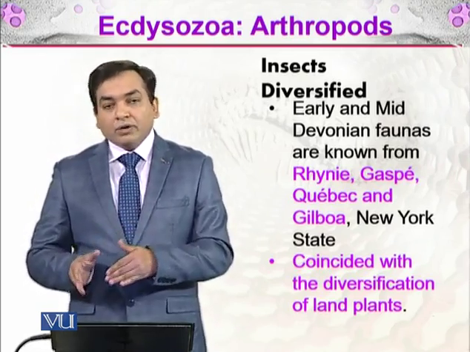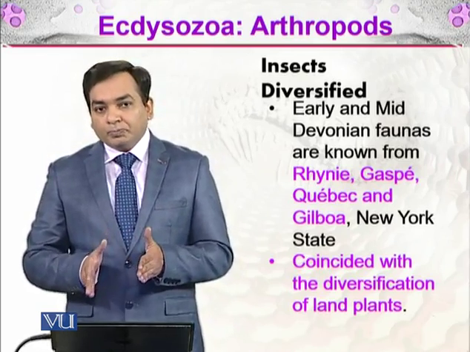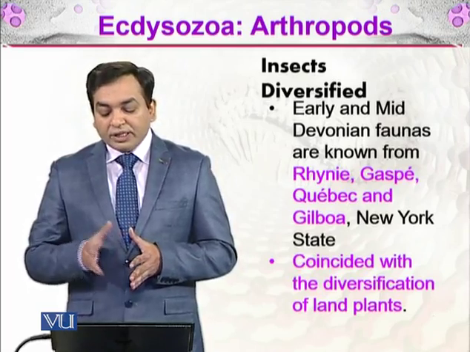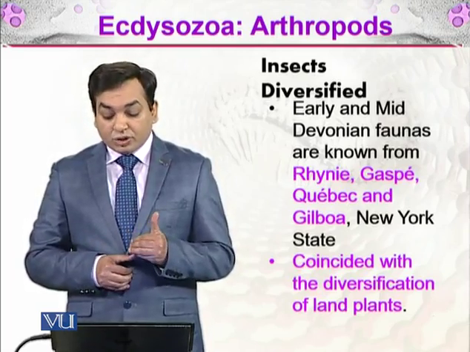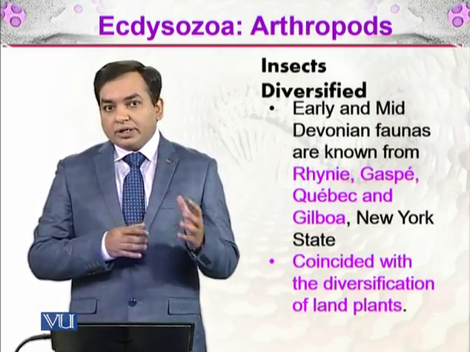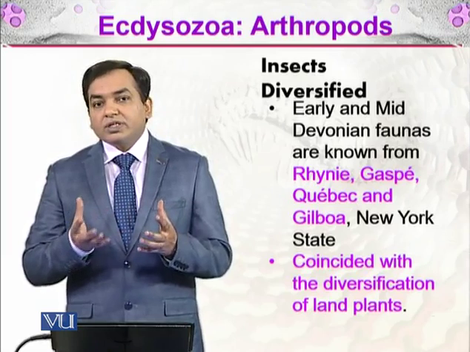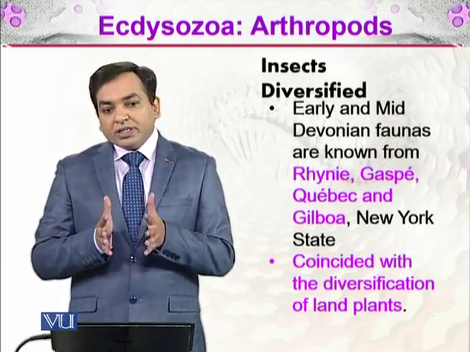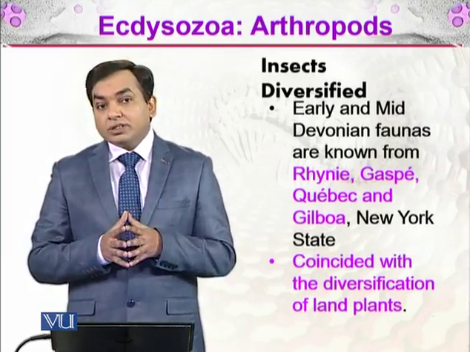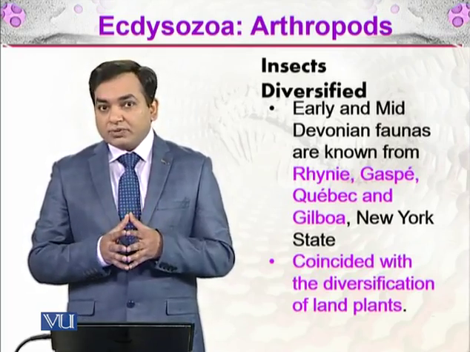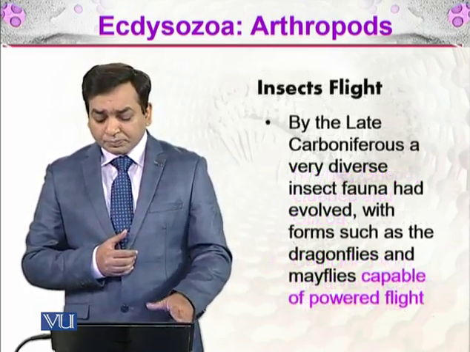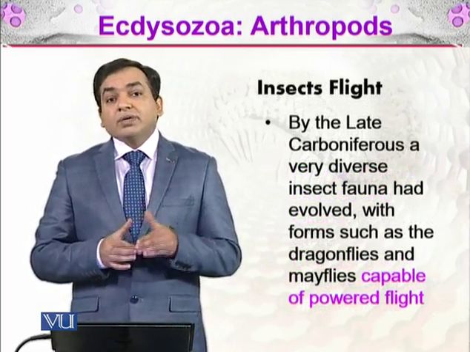These are from the western hemisphere, in Canada and the USA, and they coincided with the diversification of land plants. This is important: when insects diversified, plants were diversifying as well. So these are two independent groups of organisms, and they have some relationships as well, as we know about pollination, which will be discussed later. But first, there was insect flight.